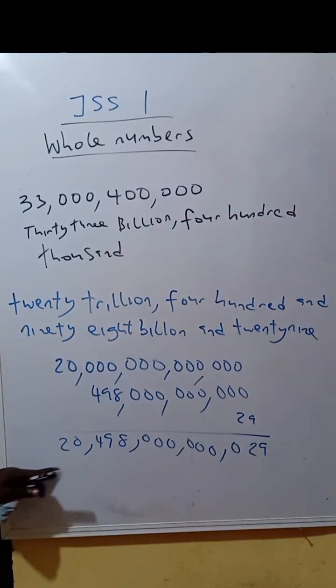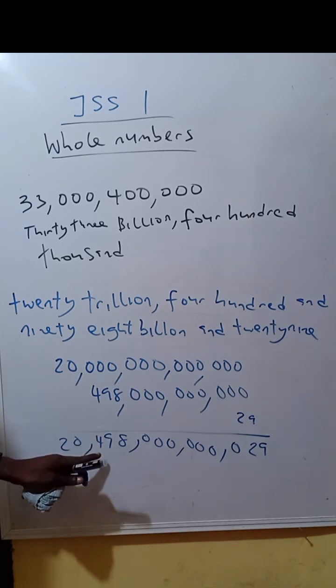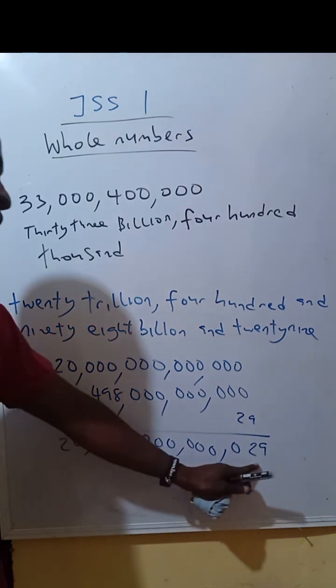So you can write it this way: 20 trillion 498 billion and 29.